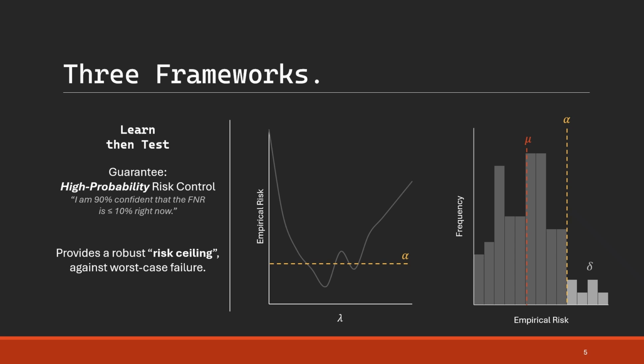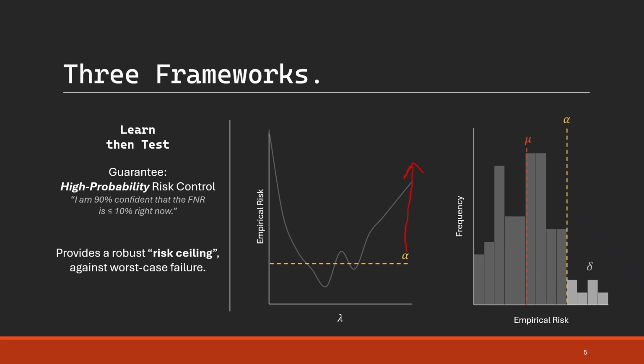Finally, Learn Then Test provides the strongest assurance by reframing the problem as hypothesis testing. Like CRC, it starts with the risk curve, but for every point on the curve, it performs a statistical test of the hypothesis: is the true risk above our 10% target alpha? It calculates a p-value for each threshold. However, we can't just pick all the p-values below our target. When you run thousands of tests, you're bound to get some lucky results and accidentally reject a hypothesis. And in this situation, rejecting a hypothesis means that the risk is controlled.